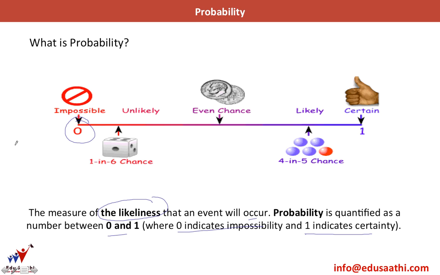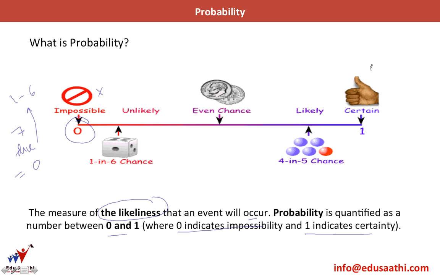Now, if I ask you what is the probability of getting a 7 on a roll of a dice, obviously it is 0 because the dice has numbers only from 1 to 6. So this is an improbable or impossible event, an event which cannot happen.